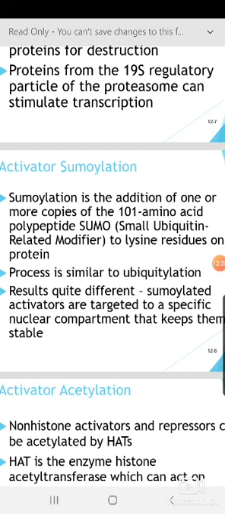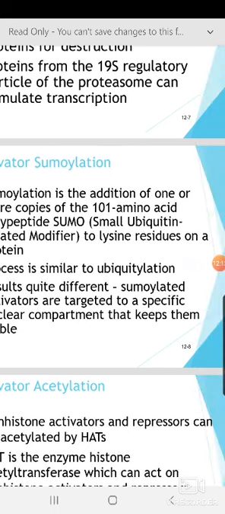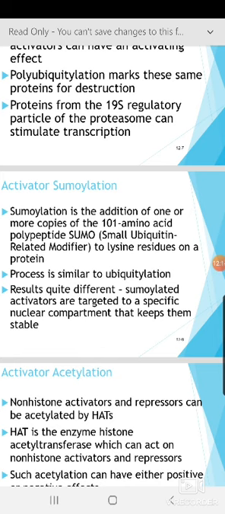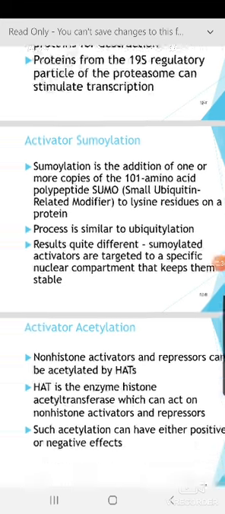What happens? Sumoylated activators are targeted to a specific nuclear compartment that keeps them stable. So that's one way. Sumoylation controls the nuclear-cytosolic transport of that particular protein, transcriptional regulation, apoptosis, protein stability, response to stress, and progression through the cell cycle. There are so many functions once the protein gets sumoylated.